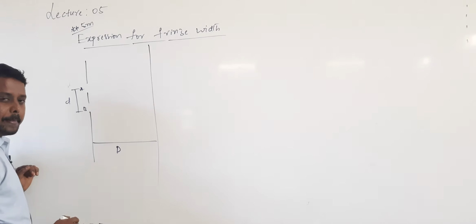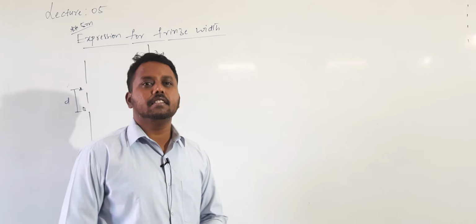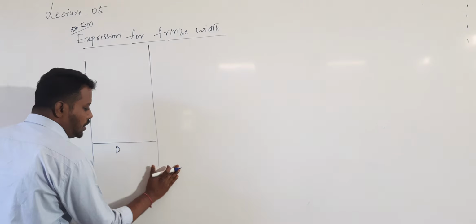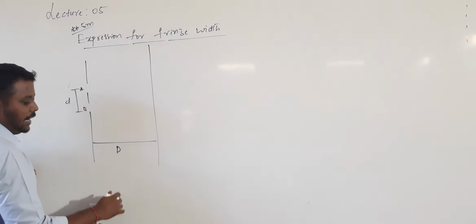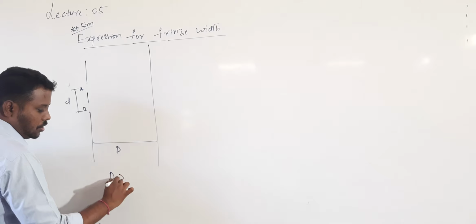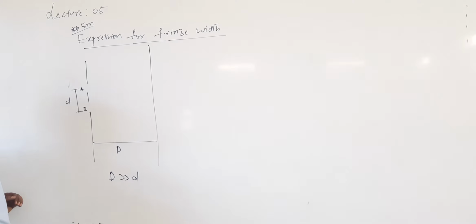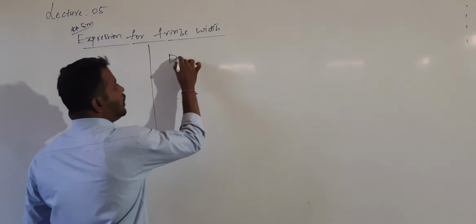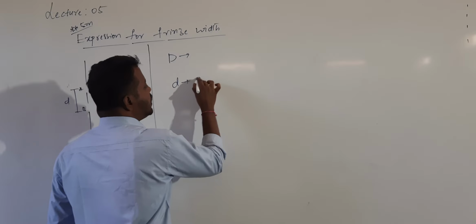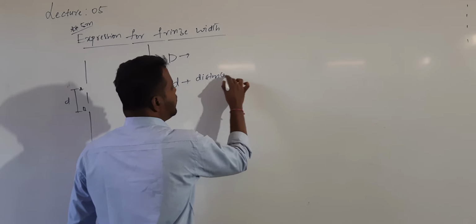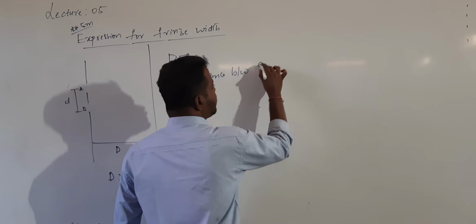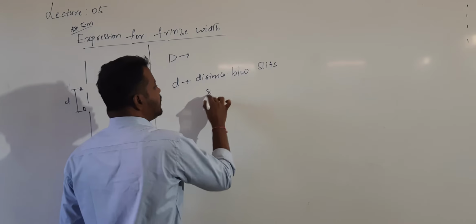Let us say the screen is placed at a distance capital D. This capital D should be very large, of the order of 2 meters, as we discussed yesterday. The must-have condition, in order to see the interference pattern on the screen, is that D should be greater than small d. You should know clearly what capital D is and what small d is. Small d is the distance between the slits, also called the slit width.